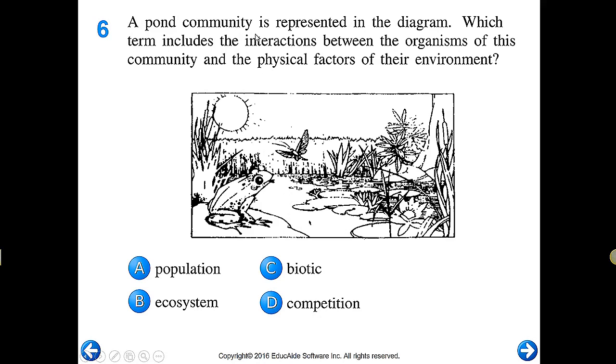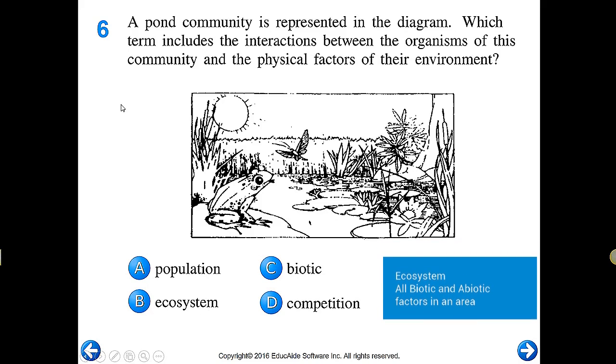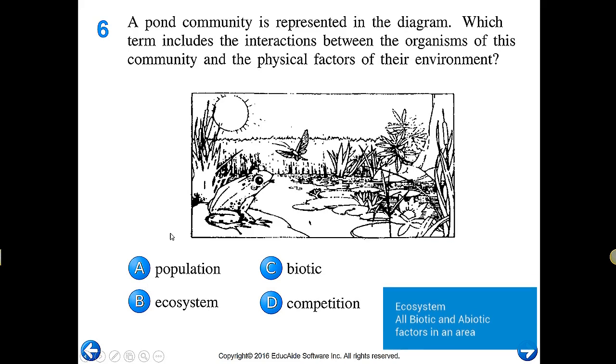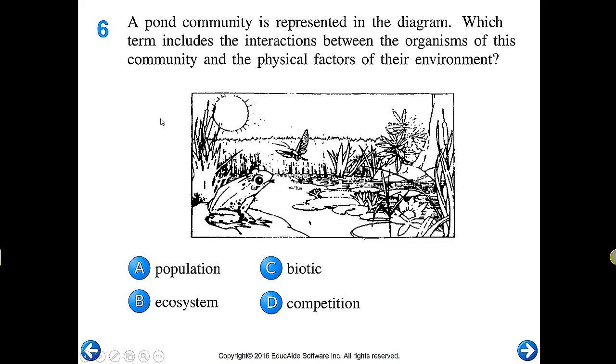A pond community is represented in the diagram. Which term includes the interactions between the organisms of this community and the physical factors? So the community is the biotic, and the physical factors of their environment are the abiotic. We combine those together, we get to the next level up, ecosystem. So remember, our order is population, community, ecosystem. Population is one species, community is all the living things, and then an ecosystem is all the living and non-living things.